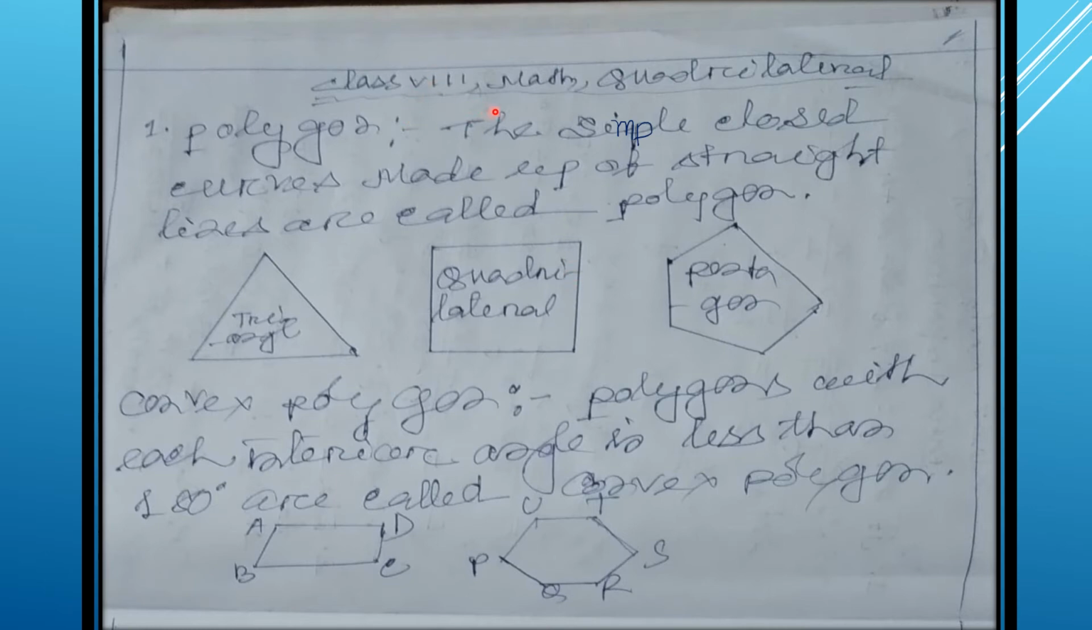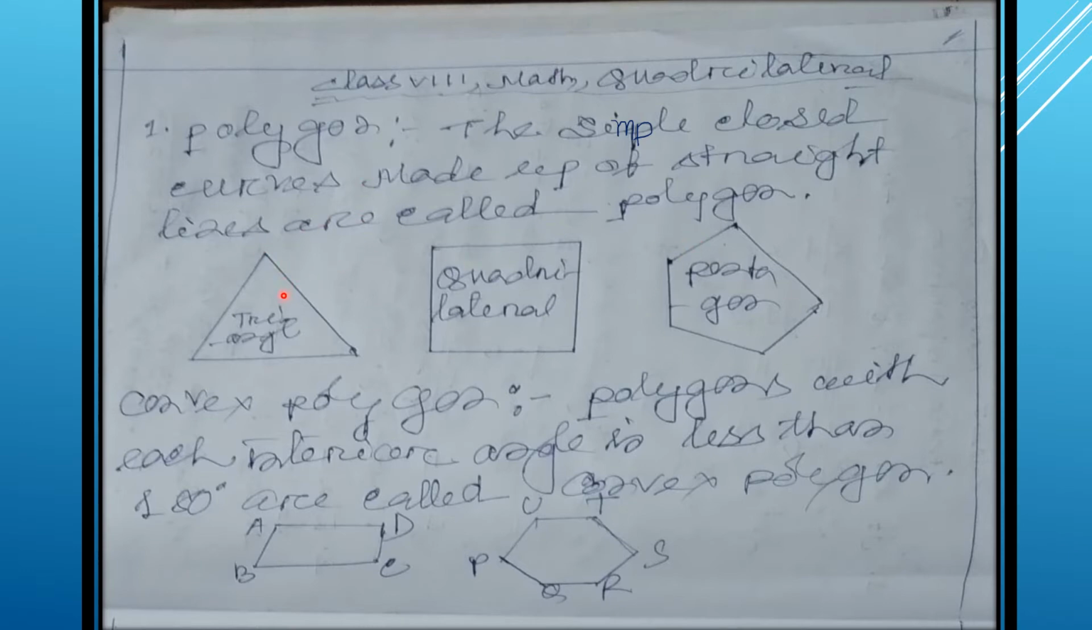Dear students of class 8, I'm going to give a concept on polygons. Chapter quadrilateral. Polygon. According to the definition of polygon, the simple closed curves made up of straight lines are called polygons. Polygons are closed 2D figures.